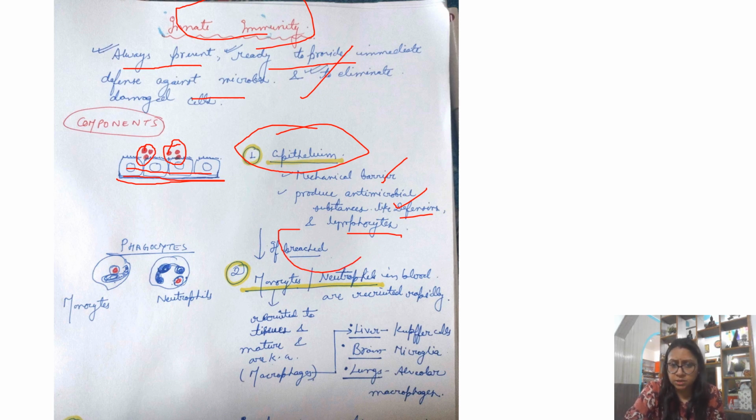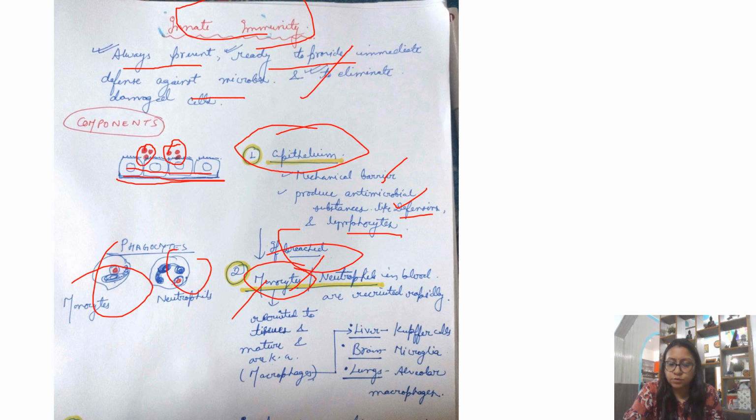Suppose this epithelium is breached, is broken down, then what happens? Into play come your phagocytes, which are your monocytes and neutrophils. These are cells which circulate in your blood. They are recruited rapidly when there is any kind of antigen exposure to the individual. In this rough diagram, neutrophils or monocytes, you can see, are blood cells which will immediately act at the site of infection. Then when this monocyte resides in tissue, it is known as a macrophage.